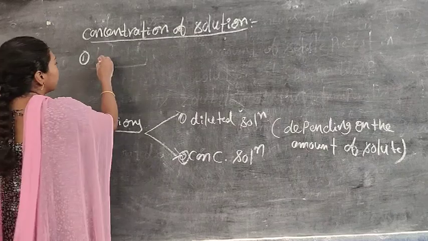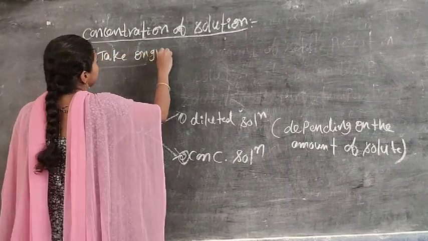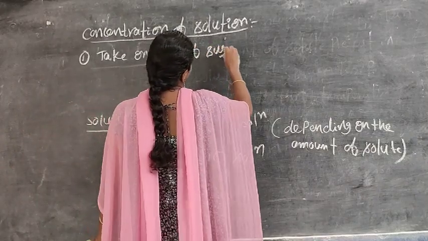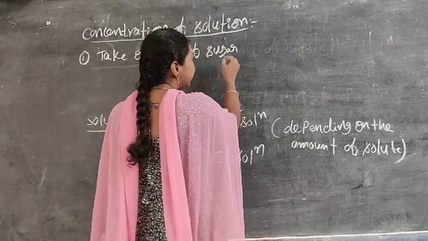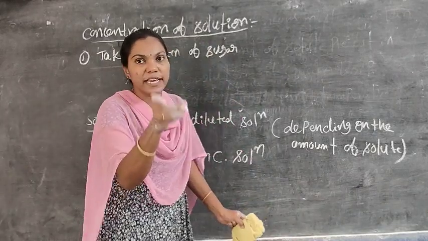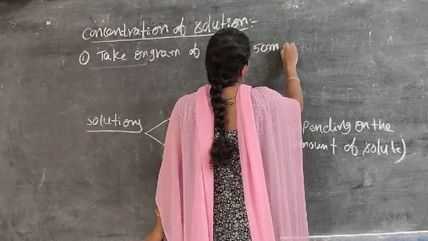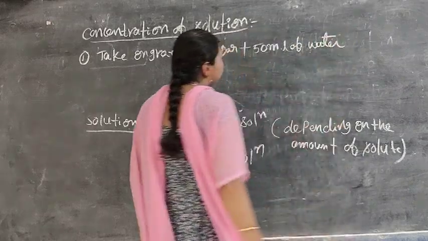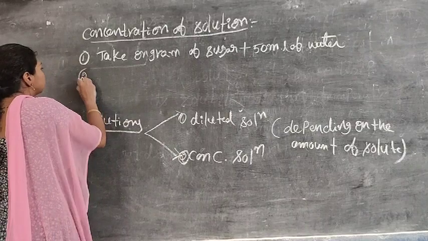Example 1. Take 1 gram of sugar in a beaker. To that beaker, add 50 ml of water. That is the first example. Example 2.